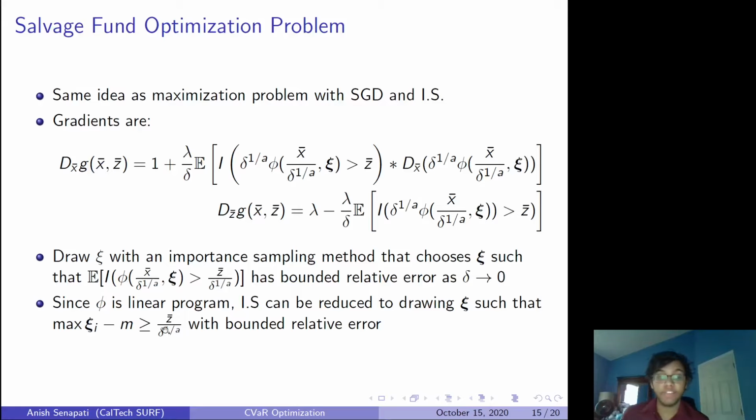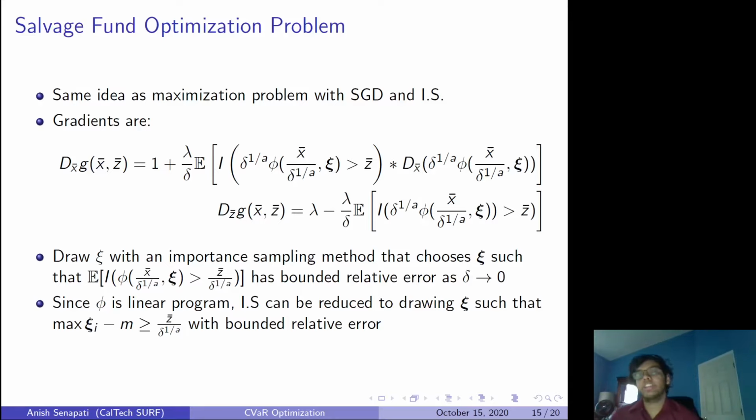And so you can do that. You can draw from another distribution such that this will hold with bounded relative error. So we satisfied the importance sampling as before. There's one major thing. In the maximization problem, we had a soft maximization, and that meant that this derivative was easily calculable. In our case, this derivative is a bit harder to calculate. So we need to calculate this in order to use these gradients.